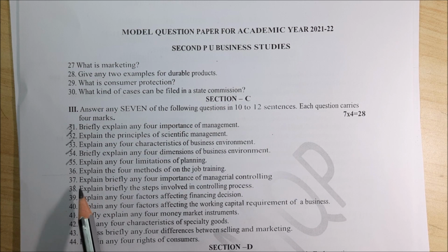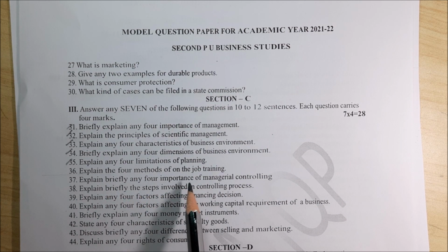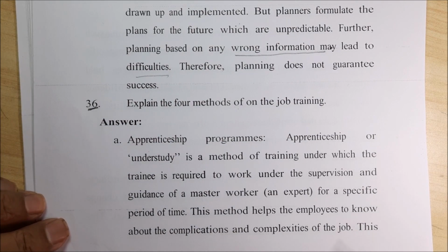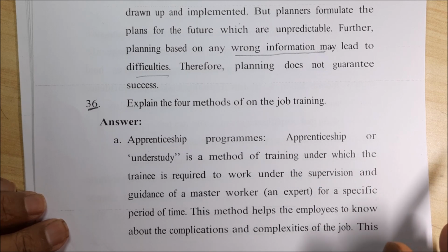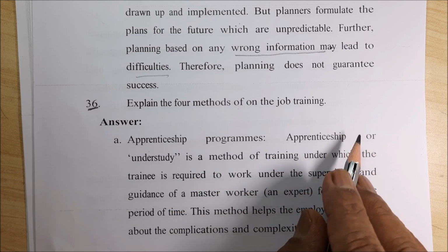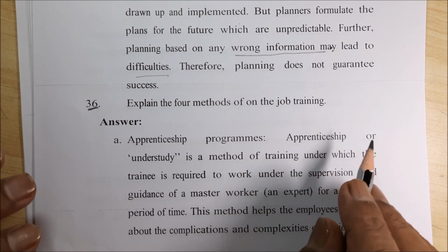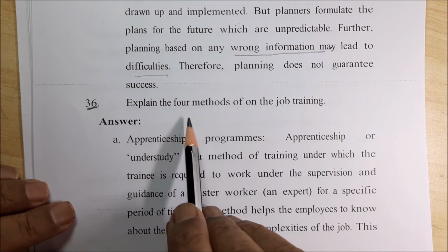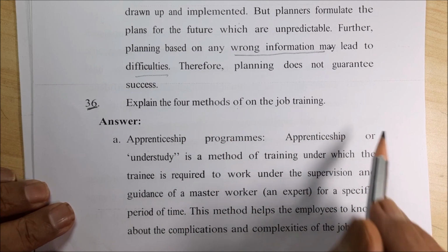Now, the 36th question: explain four methods of on-the-job training. So, what is on-the-job training? That means on the regular job, you get the training. Along with the regular work, the newly recruited employees will be given training. So they have asked for four different methods of on-the-job training.